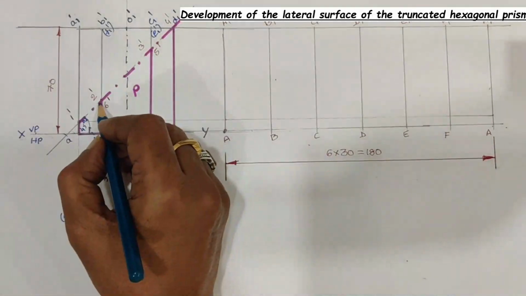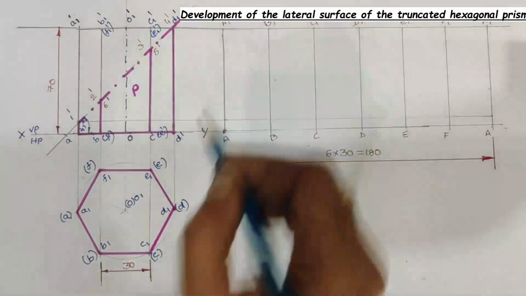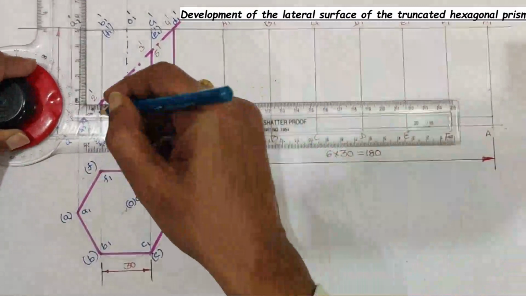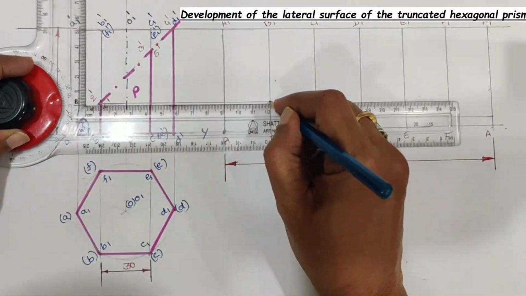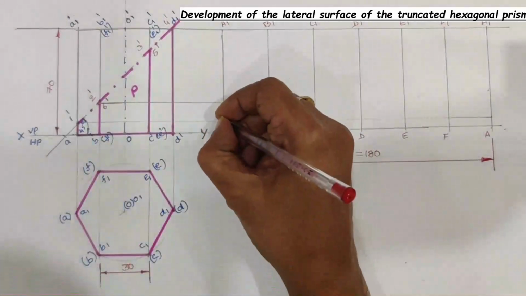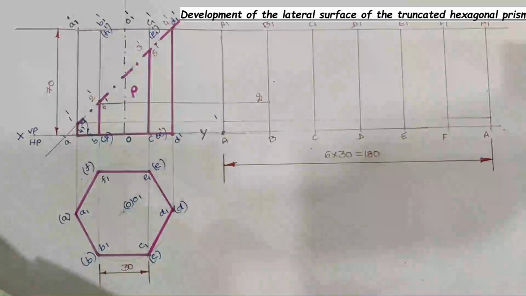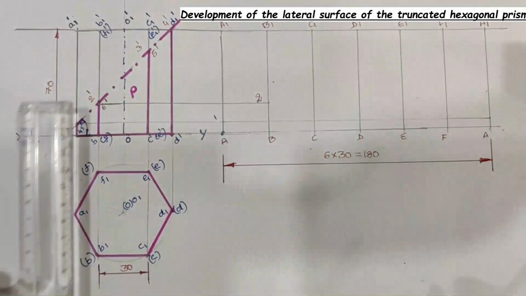Through 2 dash draw horizontal, and it is going to meet B1 face edge in the development. Similarly, locate remaining intersection points in the development.